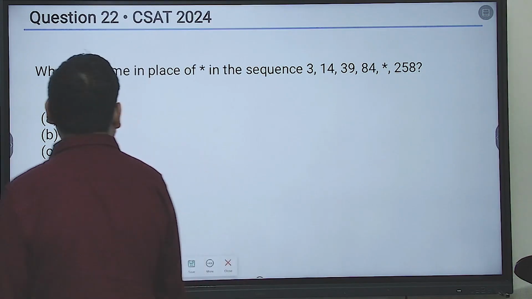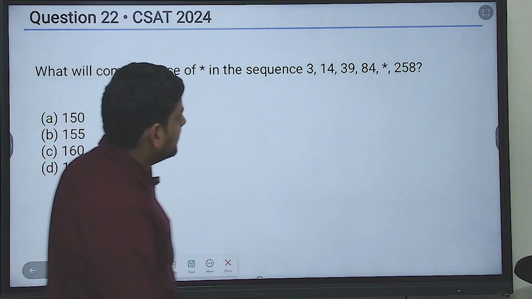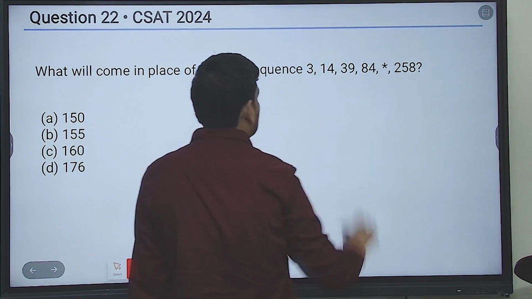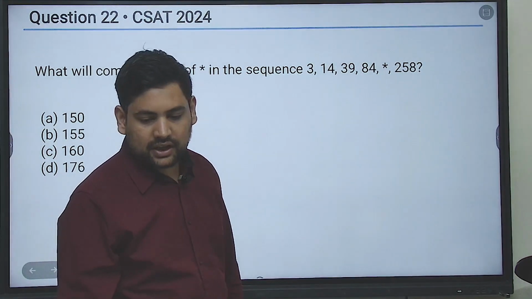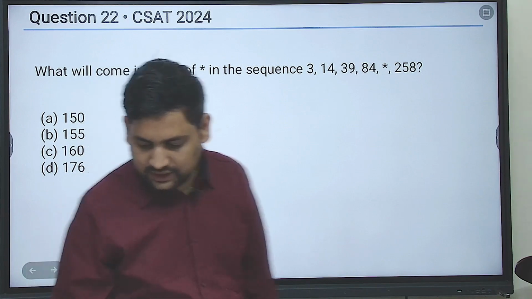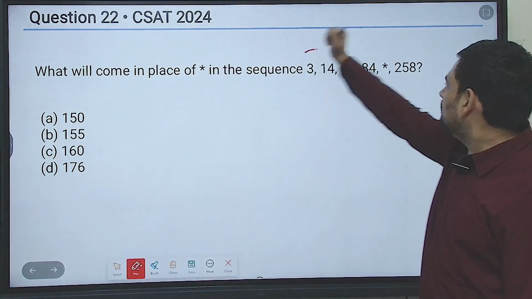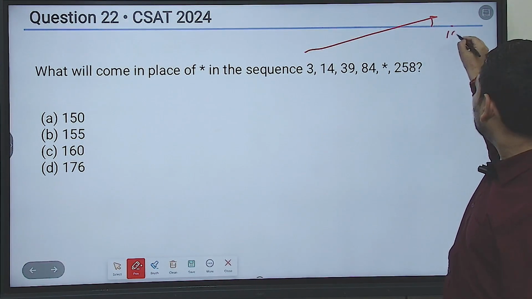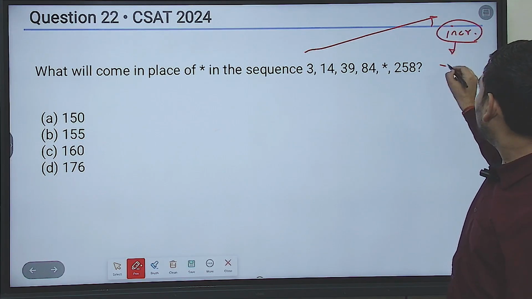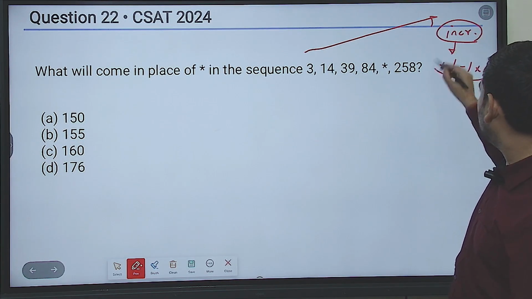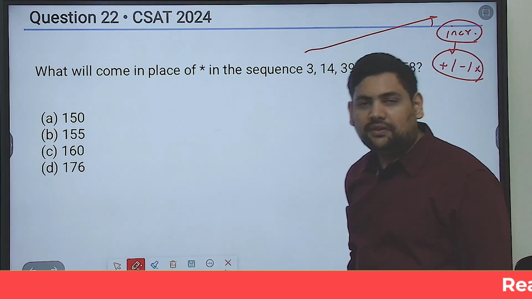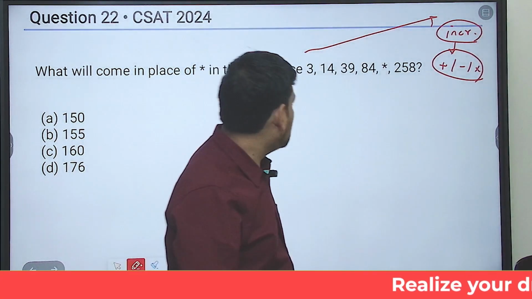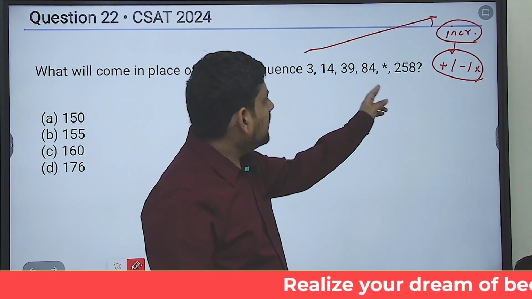What does it say? What will come in place of the asterisk? This is the series 3, 14, 39, 84, 258. Now the first thing you see here is whether the series is increasing or decreasing. This is clearly an increasing series, and then think in terms of plus, minus, multiplication, not in terms of odd even.